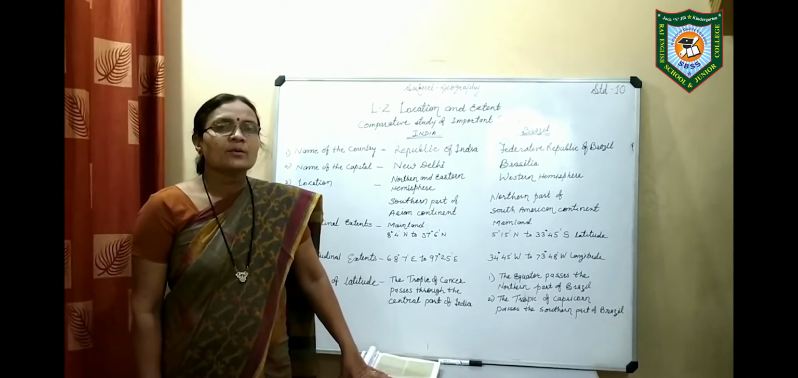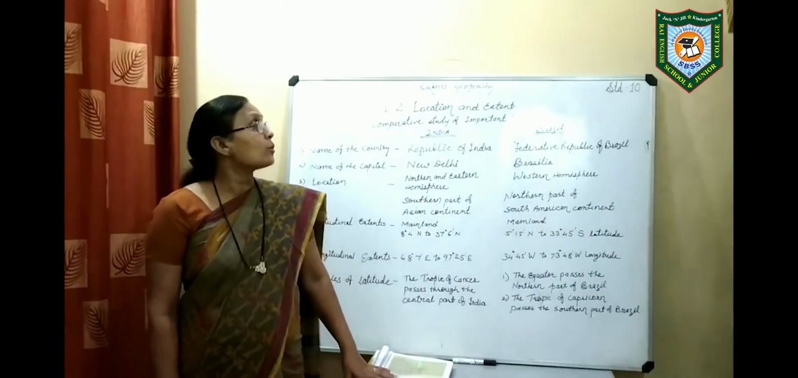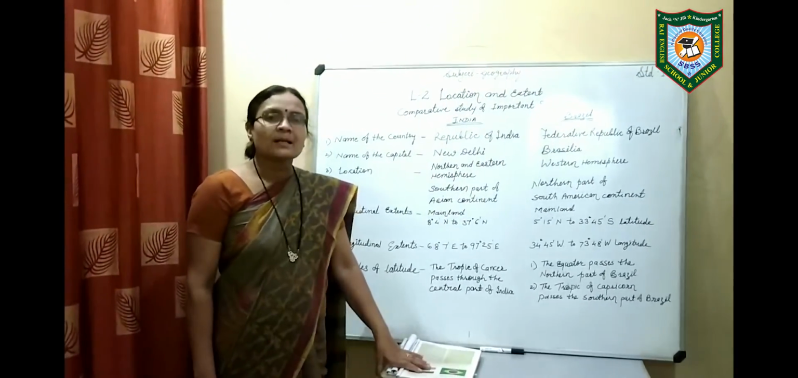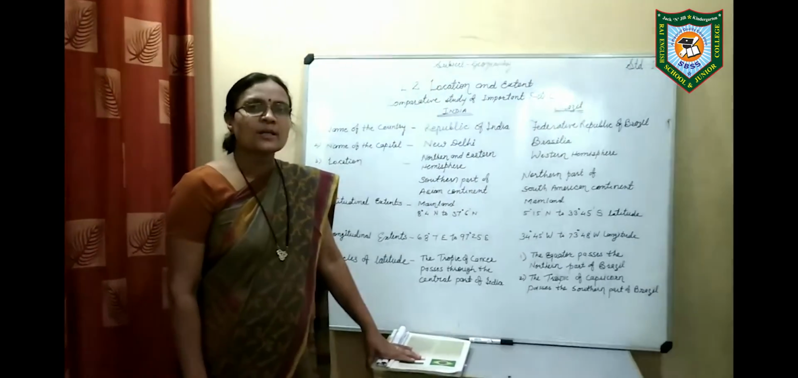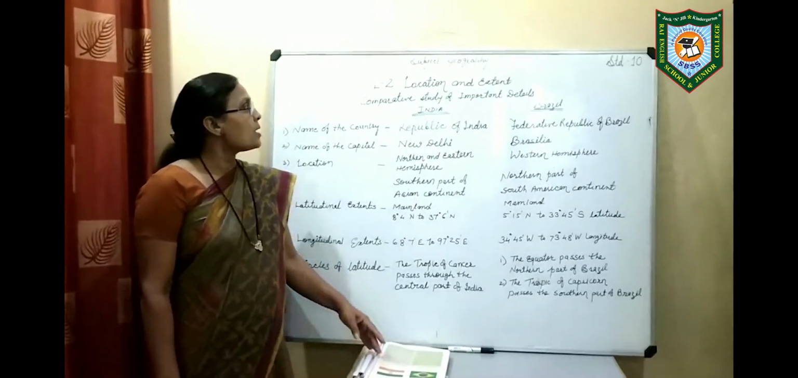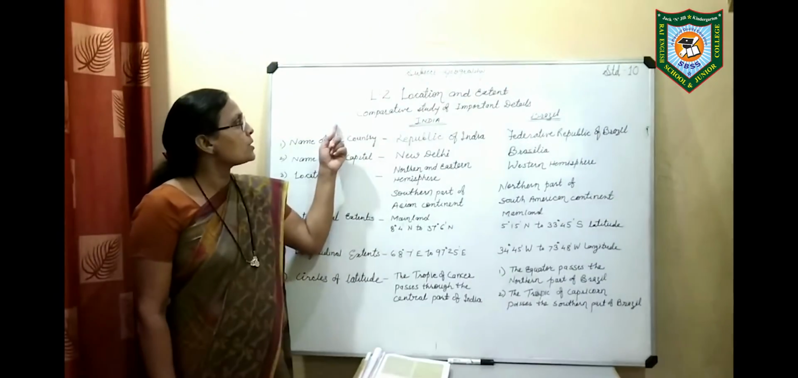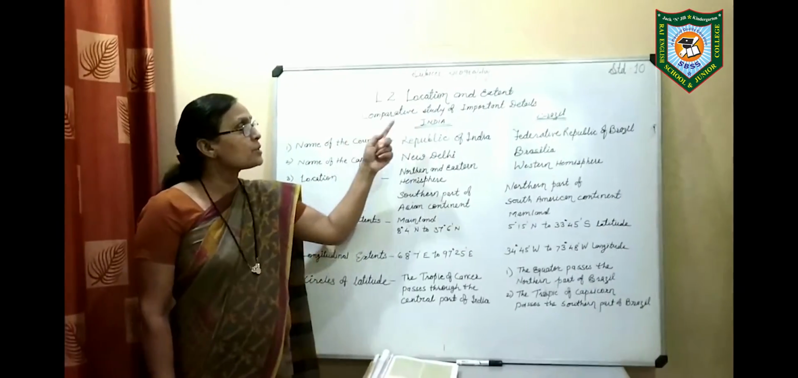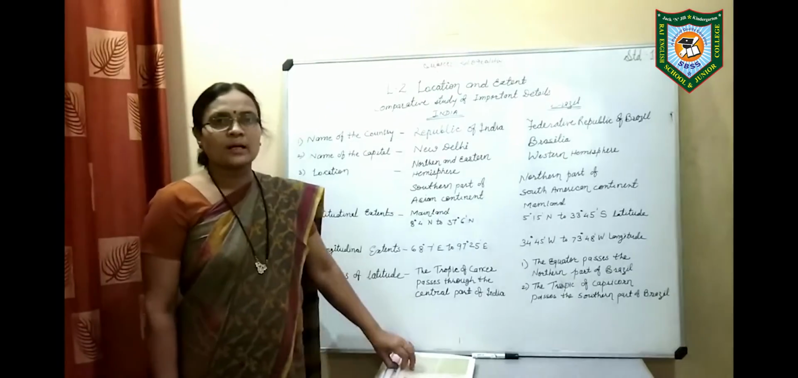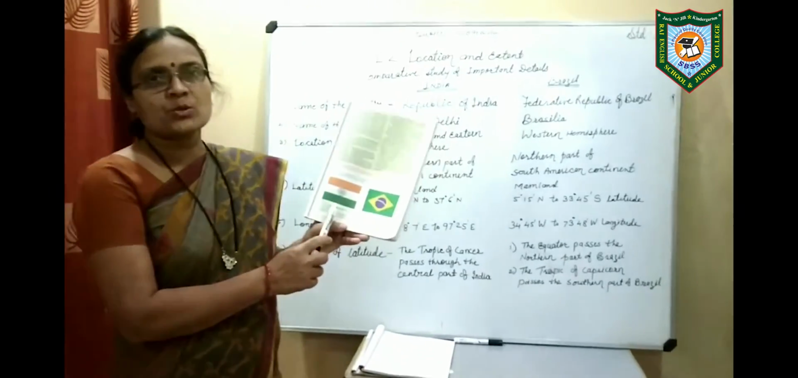Here we are going to study about the location and extent of India and Brazil. In the last video we saw latitudes and longitudes, which was the introductory video of the globe. Now we are going to see the location and extent of India and Brazil, and again do a comparative study of important details between India and Brazil. But before that, first of all, we will see the flags of these two countries.